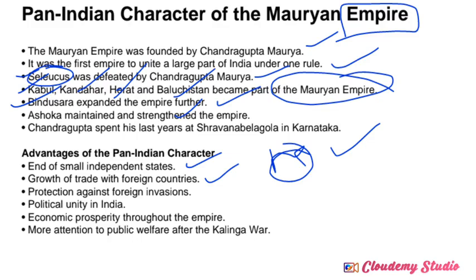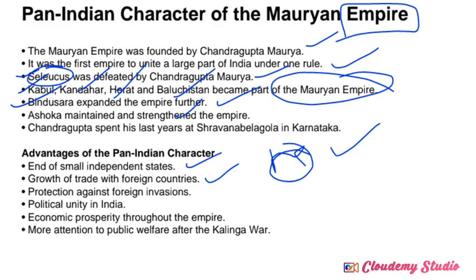That's why growth of trade was also promoted under the part of pan-Indian character. So next one, protection against foreign invasions. Again and again they were extending their empire, so they were proving their strength in front of the other different rulers. So that's one of the protections against the foreign invasion.